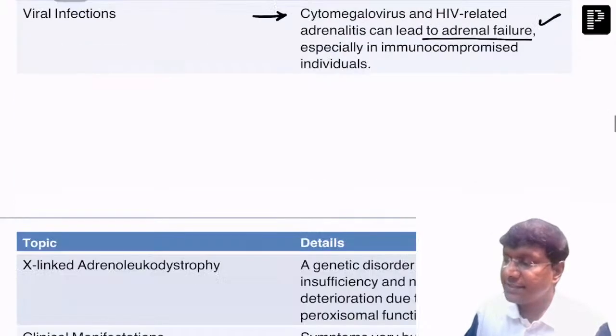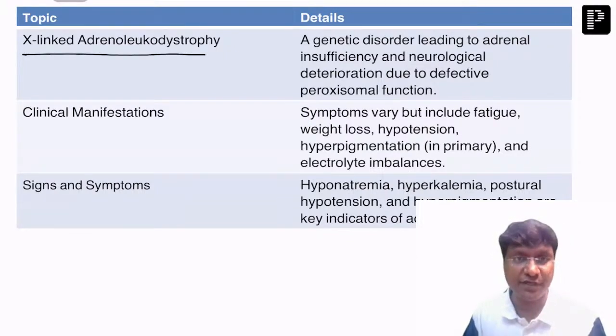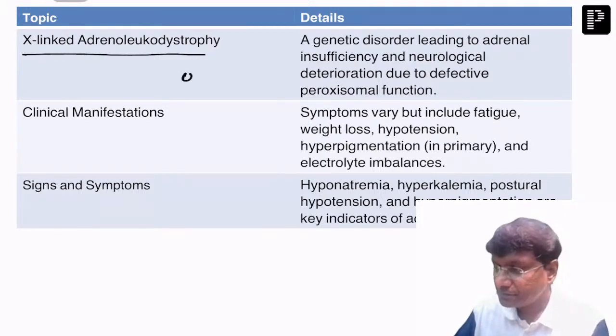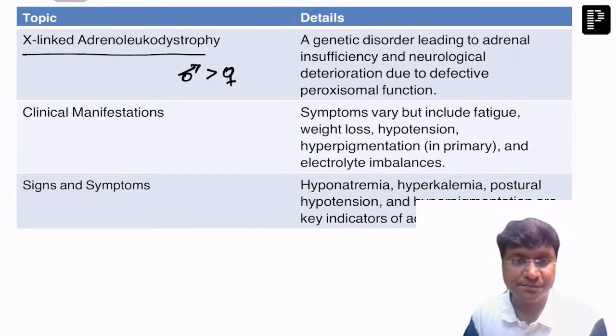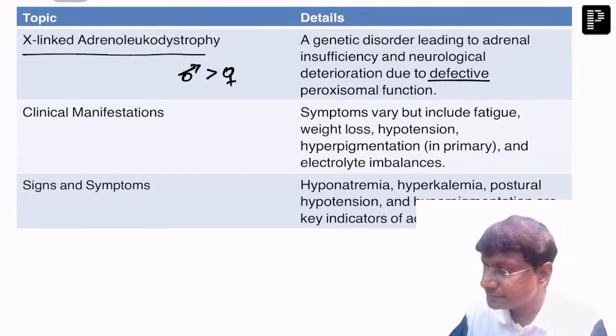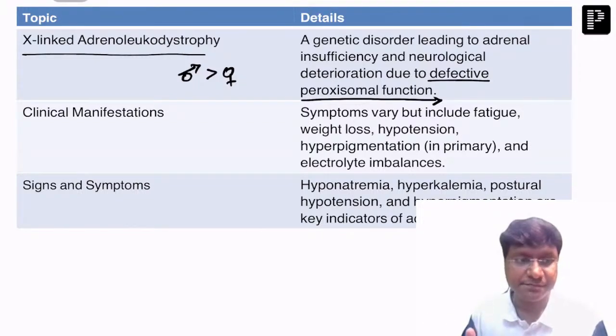Okay. Then next we have X-linked adrenoleukodystrophy. It is an adrenal insufficiency which is more common in males than females, right? This X-linked adrenoleukodystrophy is mainly due to defective peroxisomal function.